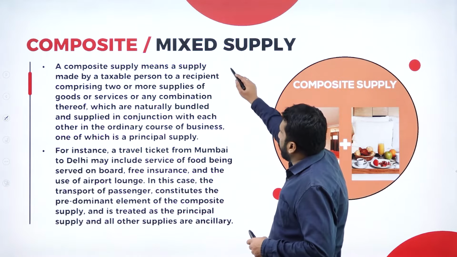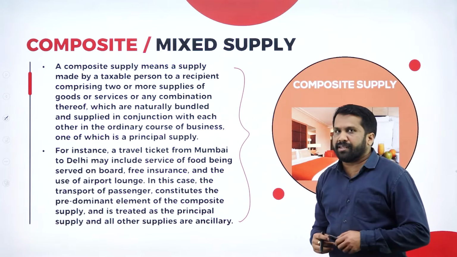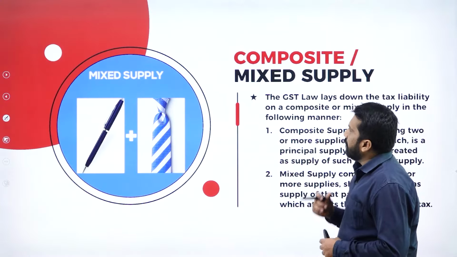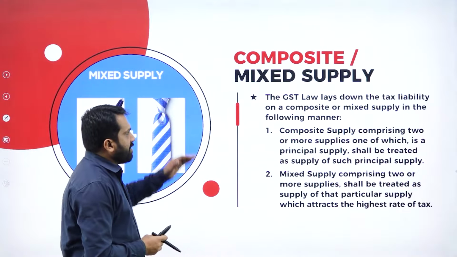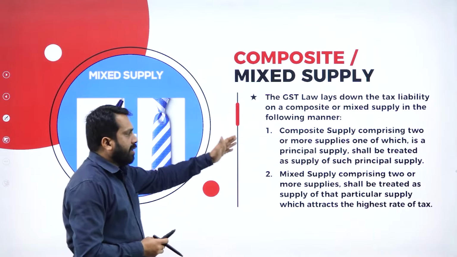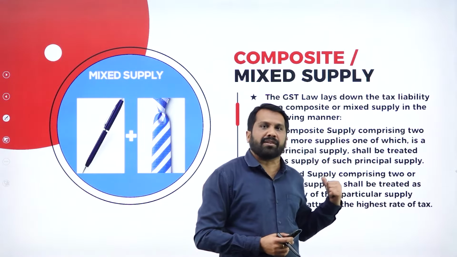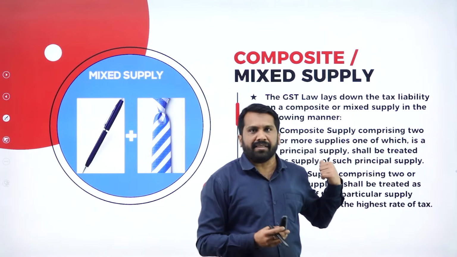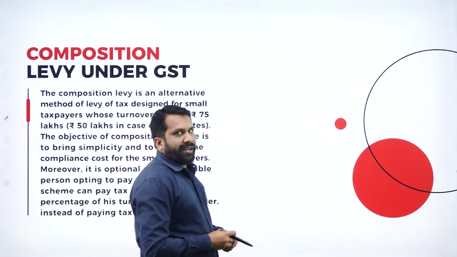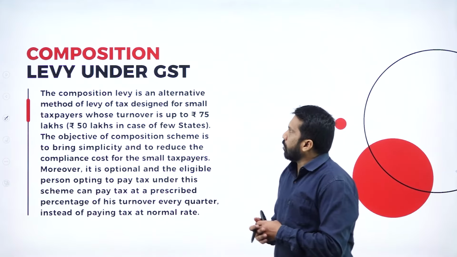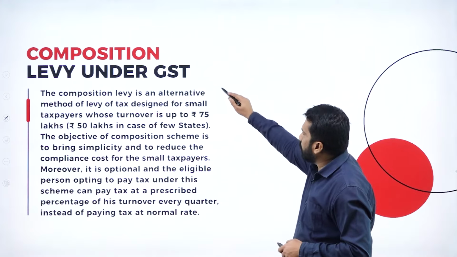Composite and mixed supply, already I have explained this to you. We'll do one problem on this so that you will understand better. Mixed supply, as I told you, is where 3-4 items are given in a single box; that is called mixed supply. The next part will be called the composition levy under GST. This one we will do at the time of the problem.